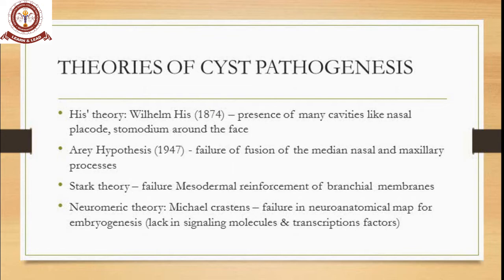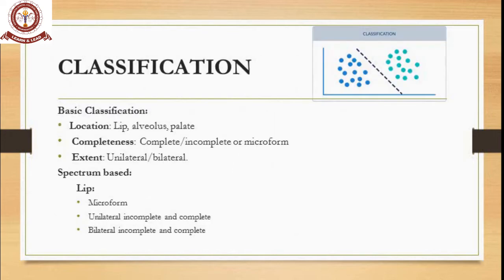So if there is a failure of initiation in the mesoderm at the branchial membrane levels, that also leads to cleft. That was given by Stark. Then the neuromeric theory: Michael Christen tells that there is a failure in the neuroanatomical map during embryogenesis, that is, a lack of signaling molecules and transcription factors. So that is about Michael Christen's neuromeric theory.